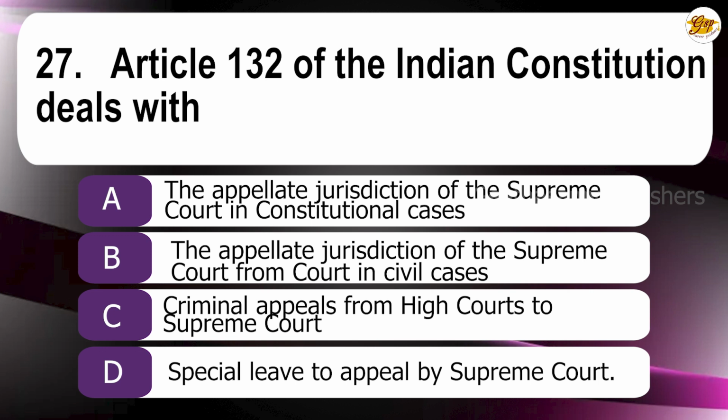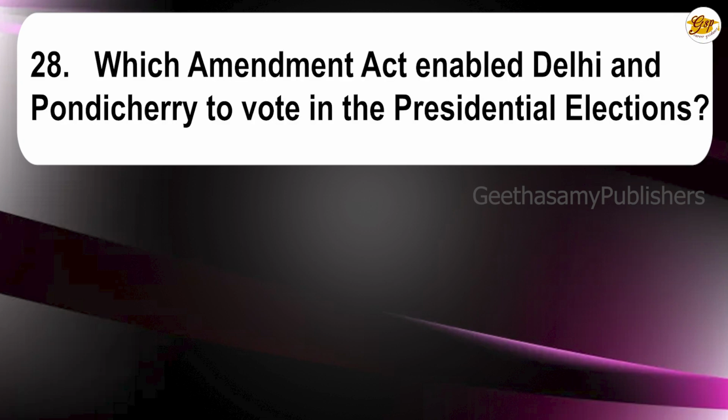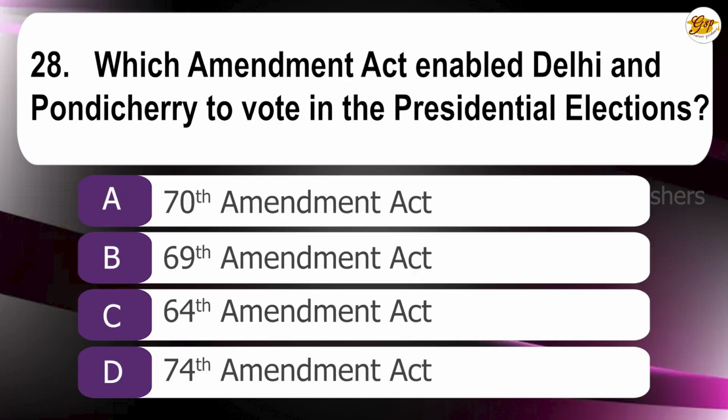The correct answer is A. The appellate jurisdiction of the Supreme Court in constitutional cases. 28th question. Which amendment act enabled Delhi and Pondicherry to vote in presidential elections? A. 70th Amendment, B. 69th Amendment, C. 64th Amendment, D. 74th Amendment. The correct answer is A. 70th Amendment.